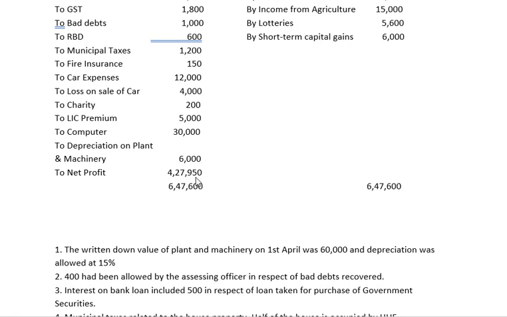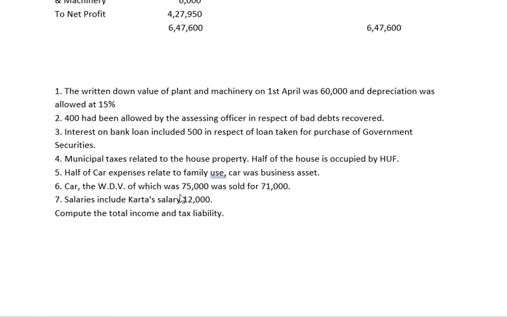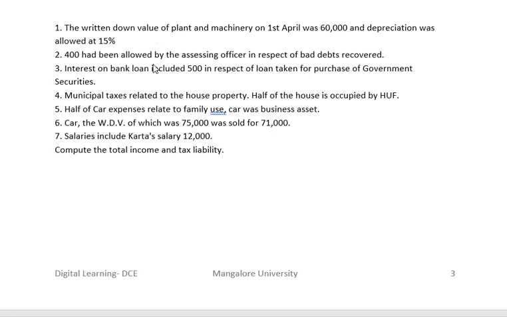Then we are required to see the adjustments, and if any expenses are required to be added or deducted, the adjustments are to be considered. So here compute the total income and tax liability.